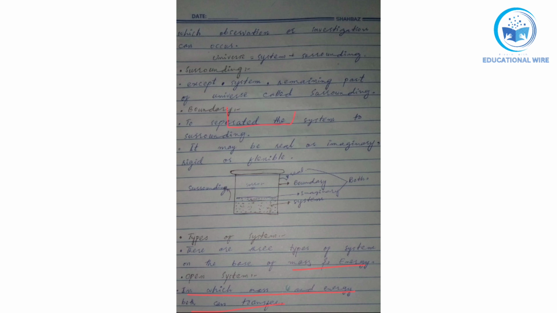Like when we are cooking in a kitchen, this is a pan. We are giving it heat, so this is energy, and we are adding the ingredients from here, and this is mass. The mass is also transferring, and it's also getting energy in the form of heat. So this system is called an open system. Now let's move further.